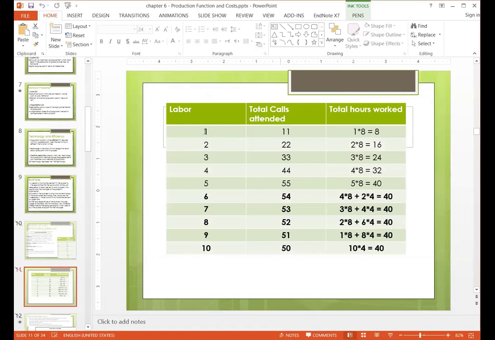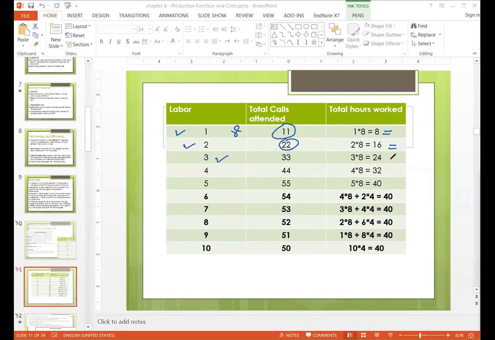So when the company hires the first labor, he will work for 8 hours and receive 11 calls. So 1 into 8, total hours are 8, and he will receive 11 calls. We have seen this in the previous table. When they hire the second person, he will work for 16 hours and they will receive 22 calls, 11 plus 11.